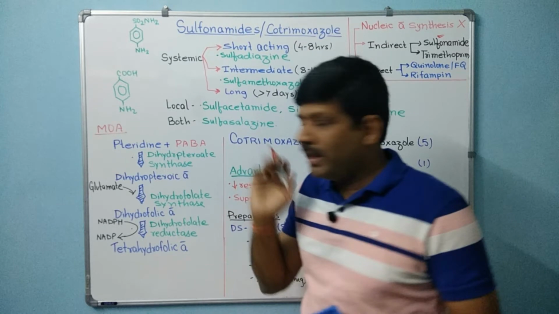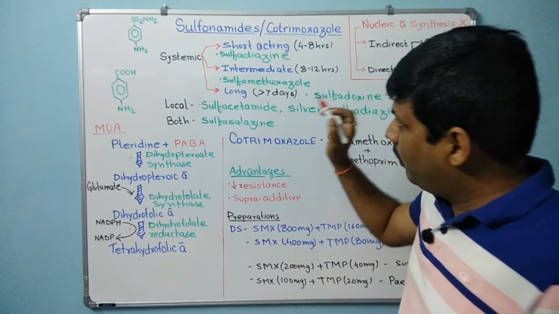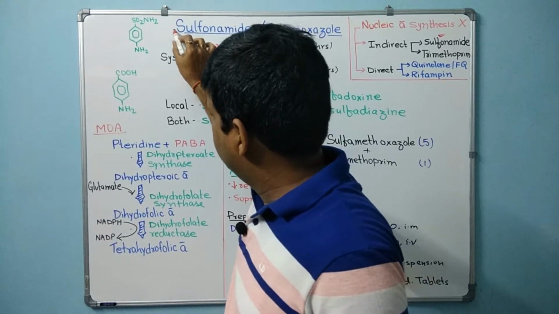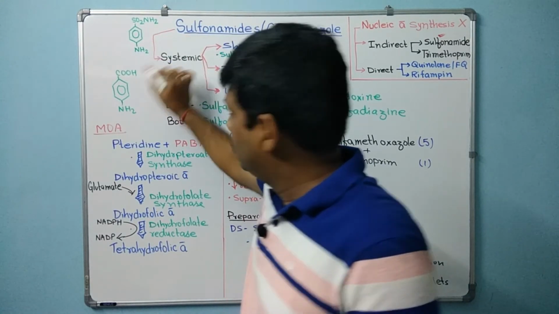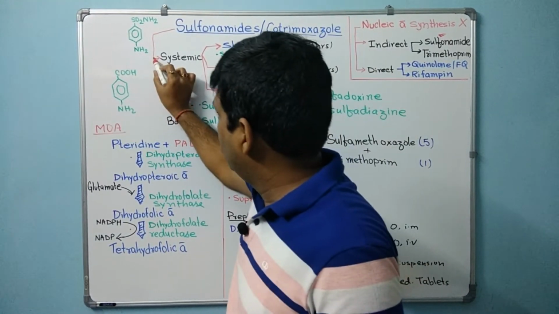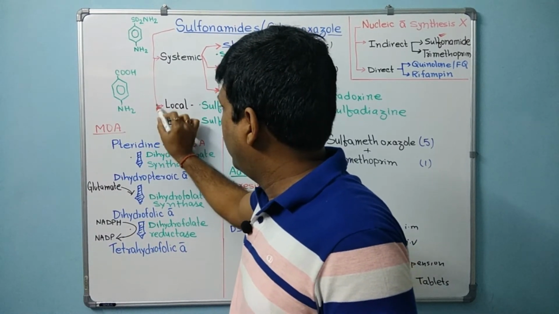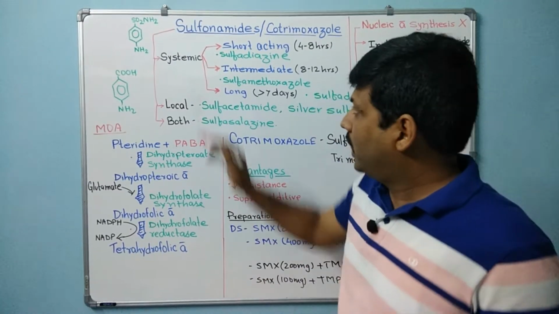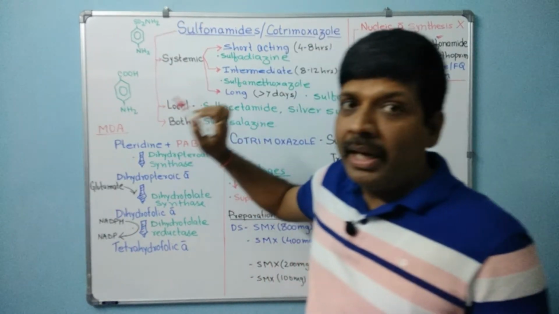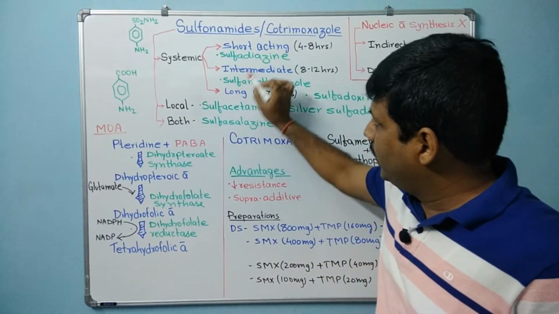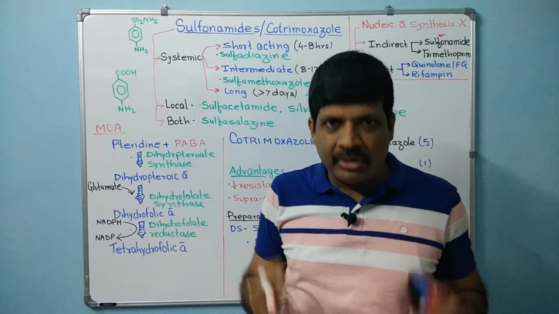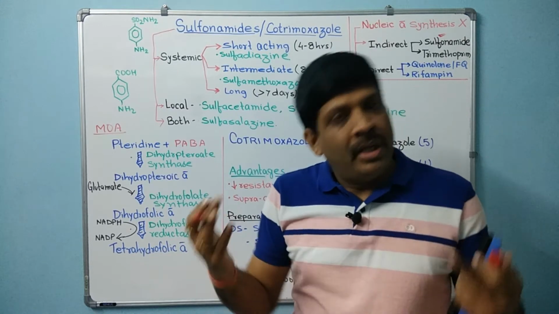Now coming to the classification. The sulfonamide is classified into first systemic, then local, and then both. The sulfonamides which act systemically are divided into short acting, intermediate acting, and long acting, based on the duration of action, or you can say based on the plasma half-life.